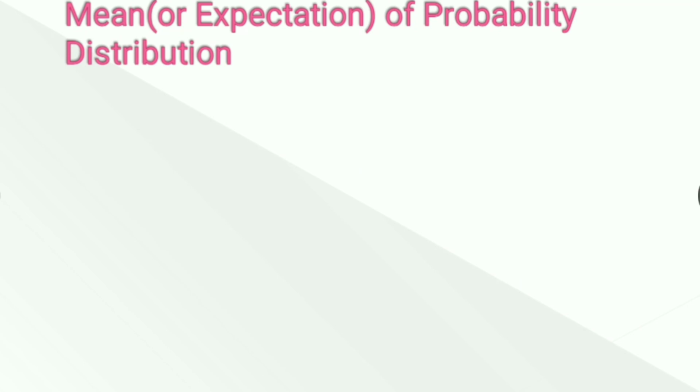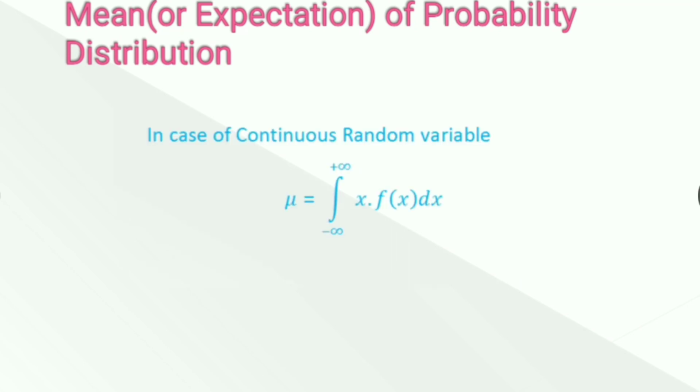The mean in the case of a continuous random variable is given by this formula: integral from -infinity to infinity of x into f(x) dx. This is the formula for the mean in the case of a continuous random variable.